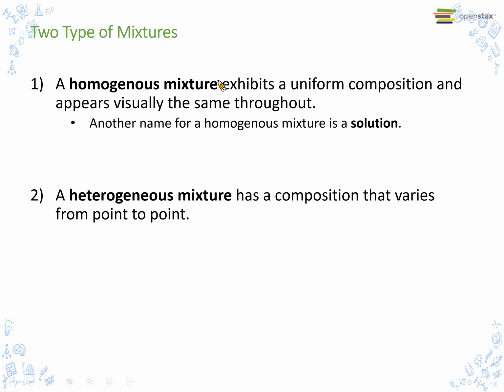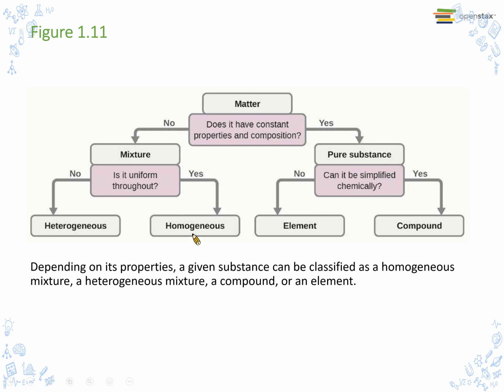A homogeneous mixture exhibits a uniform composition and appears visually the same throughout. Another name for a homogeneous mixture is a solution. A heterogeneous mixture has a composition that varies from point to point. Here is the homogeneous, here is the heterogeneous. This is a compound, element, pure substance, mixture, and matter.